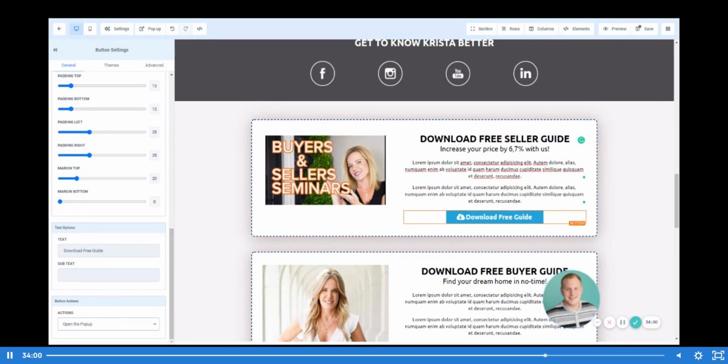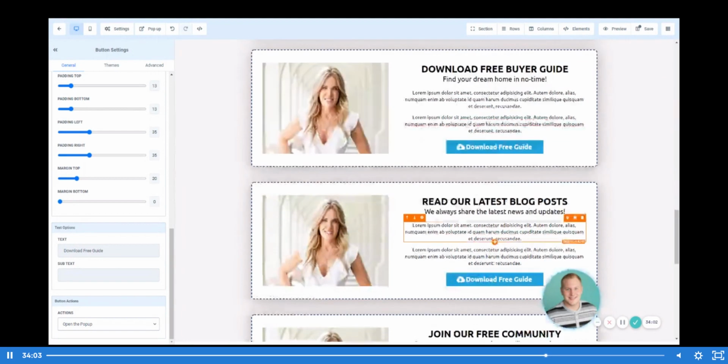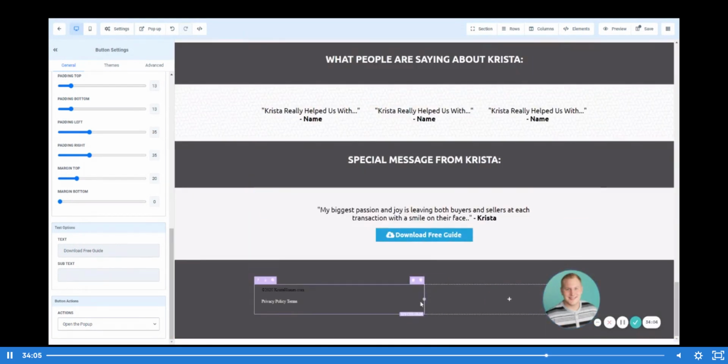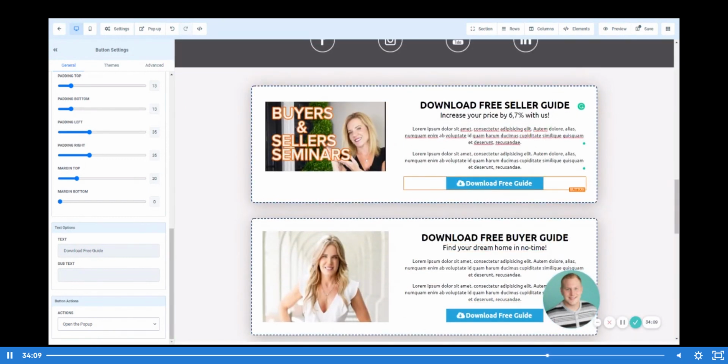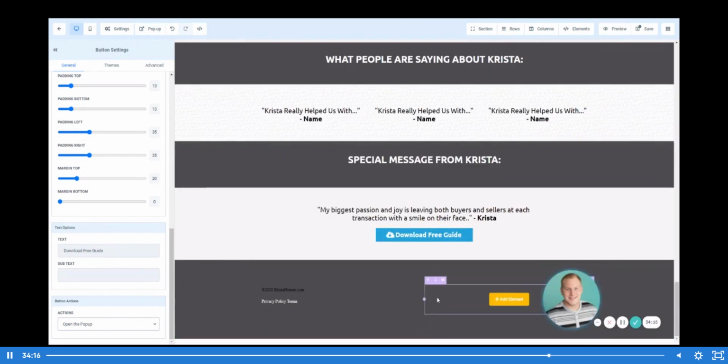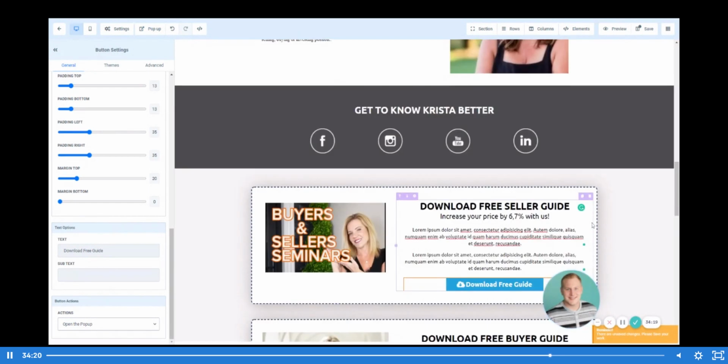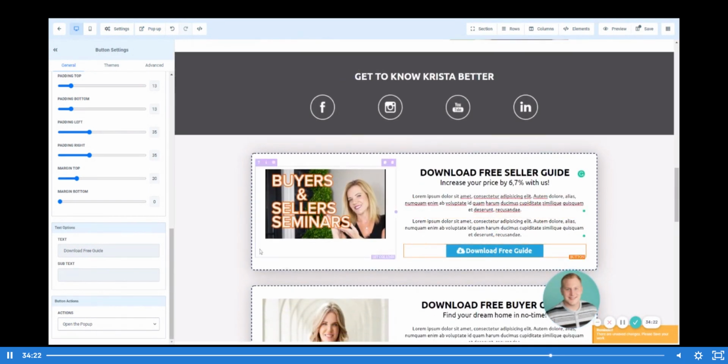So what this means is, let's just say we have download free guide. If you had the actual guide or something down below, you can have it when they click this button, instantly scroll to the next series in the page, right? So if you had a form at the bottom of your page for them to fill out instead of a pop-up, depending on whatever your preference is, if you were to click this button and have it scroll to that particular element, it's going to drive you to the bottom of the page to fill that form right out of the gate.